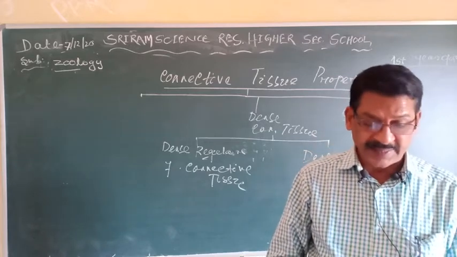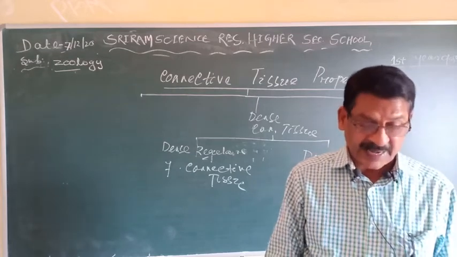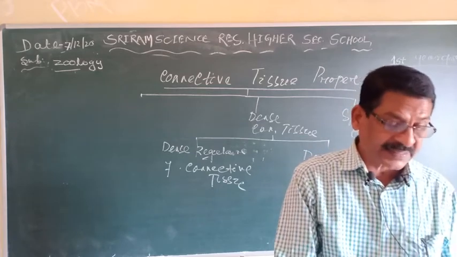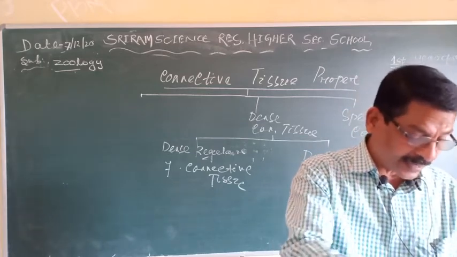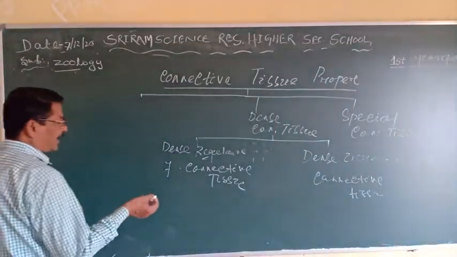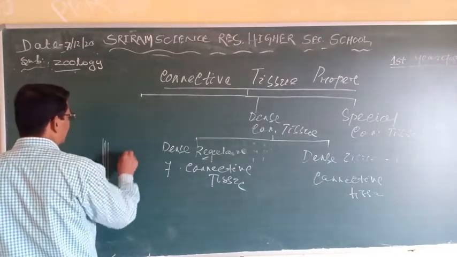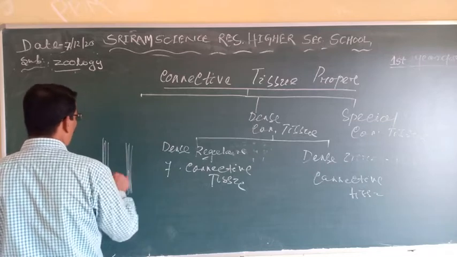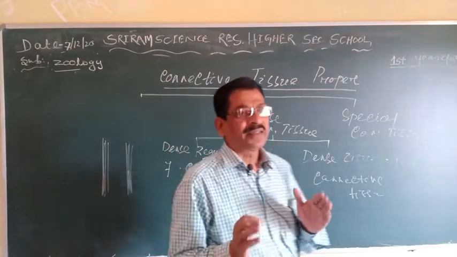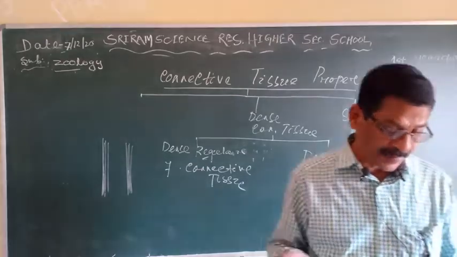So you see, in case of the dense regular connective tissue, the fibers and the fibroblasts are arranged in a parallel manner or in a row, in bundles, in a systematic or definite manner.